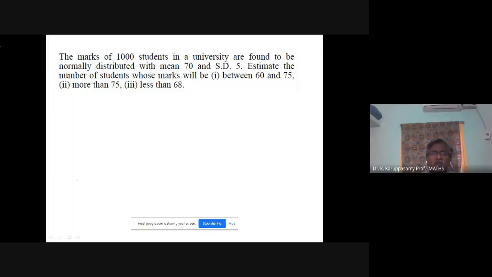The marks of 1,000 students in a university are found to be normally distributed. The mean is 70 and the standard deviation is 5. Average mark 70 and standard deviation 5. Estimate the number of students whose mark will be between 60 and 75. With this information, we can estimate how many students scored 60 to 75, more than 75, or less than 68. There are different ways we can do the calculations.